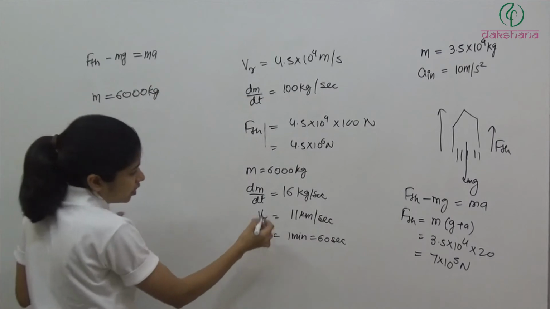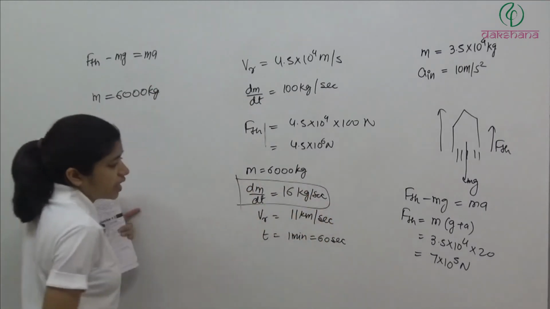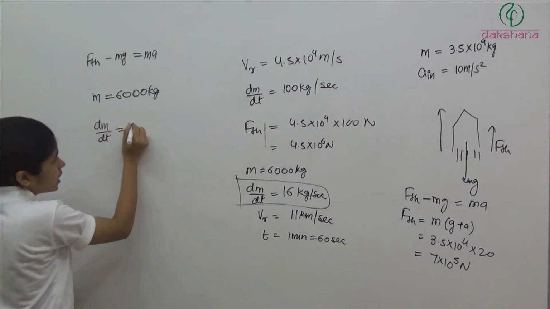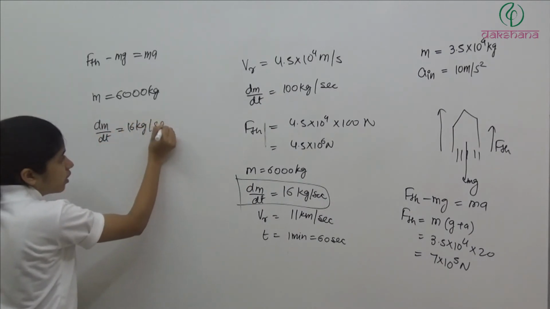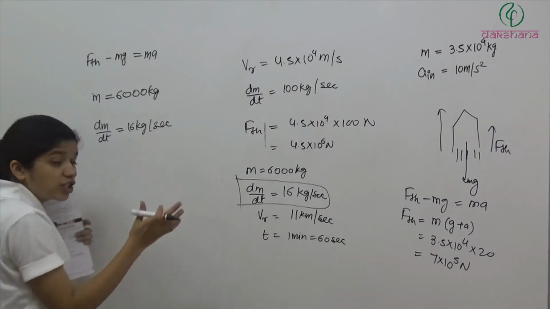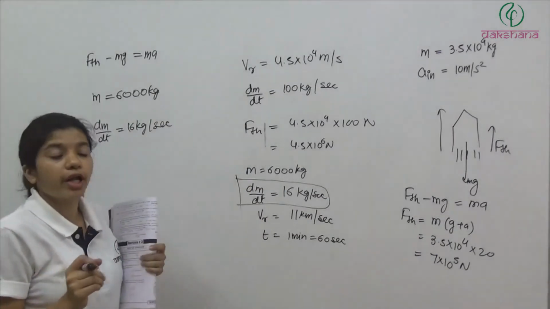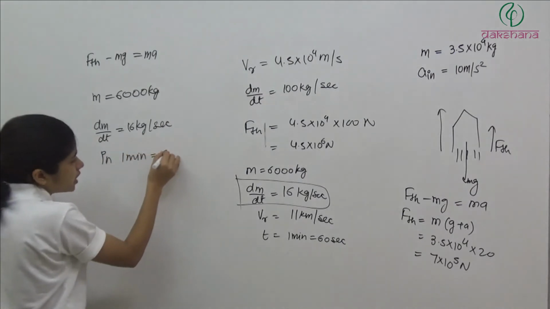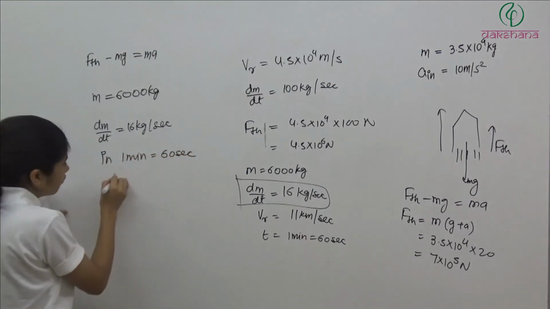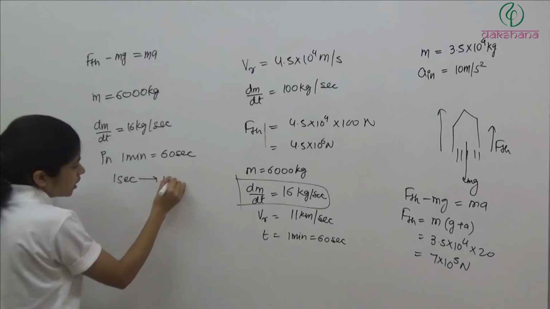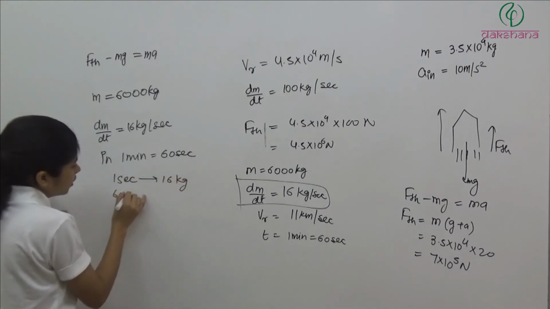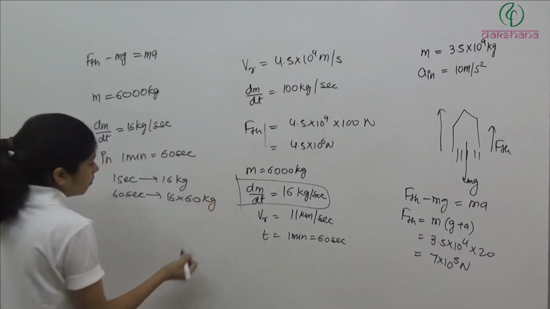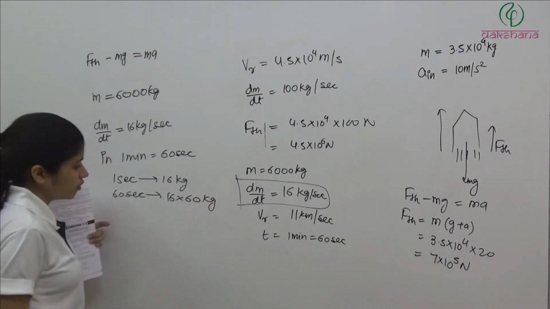Now every second this much mass is getting ejected. Every second we have dm by dt equal to 16 kg per second. So in 1 second 16 kg mass is getting ejected from the rocket. It means in 1 minute or 60 seconds, what we have in 1 second, 16 kg. So in 60 seconds, 16 into 60 kg mass is getting ejected out of the system.